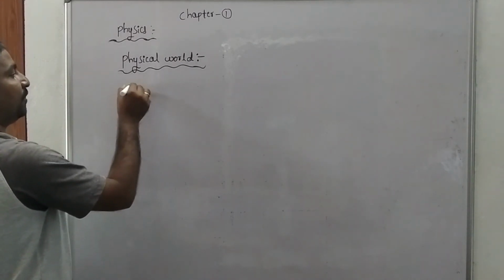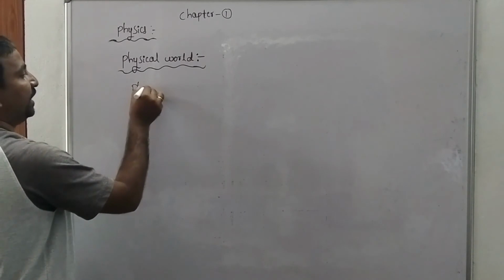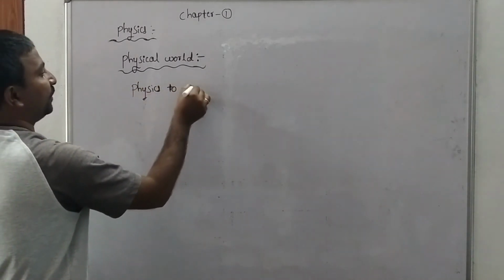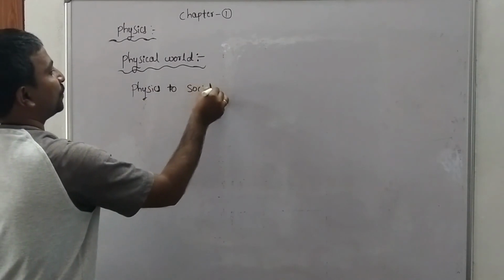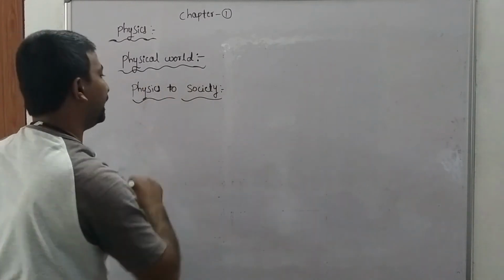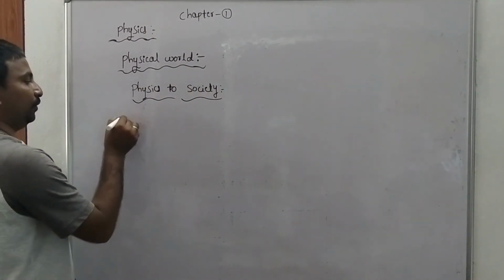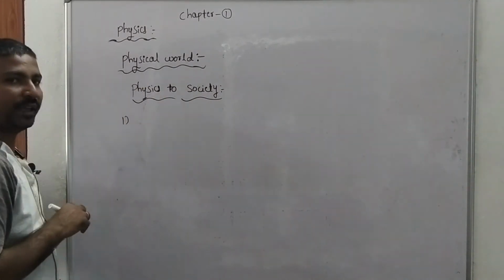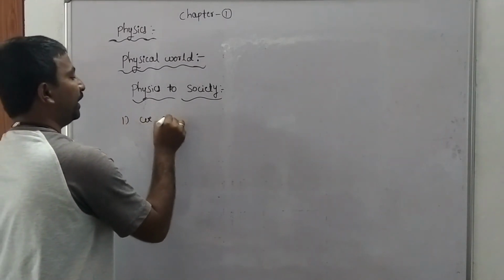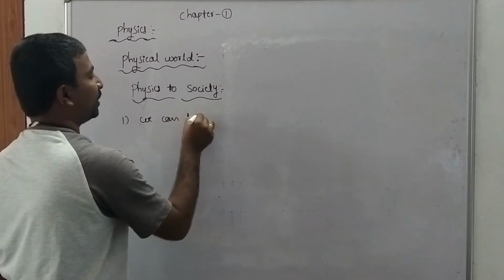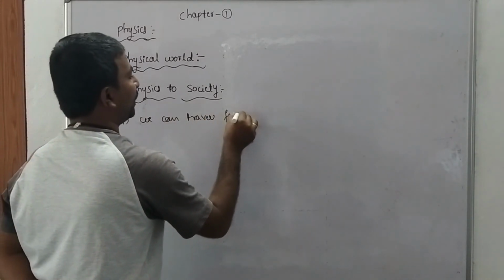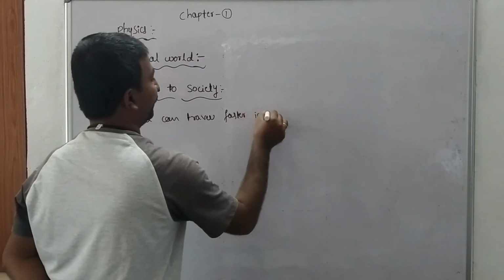So next one is physics to society. What are the uses of physics to society? One by one. First, we can travel faster in aeroplane.